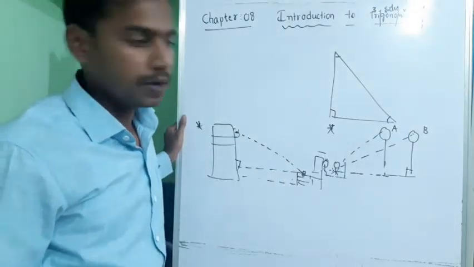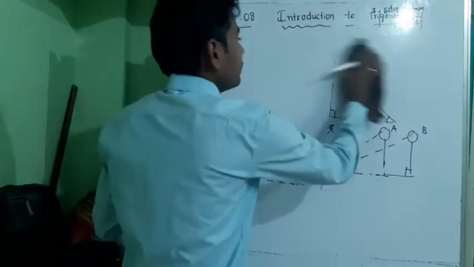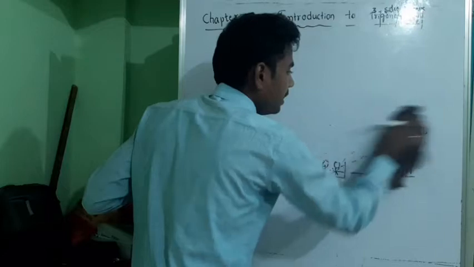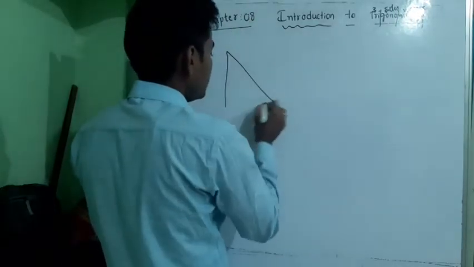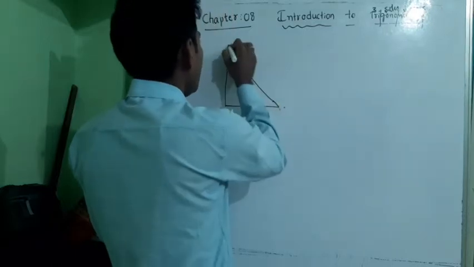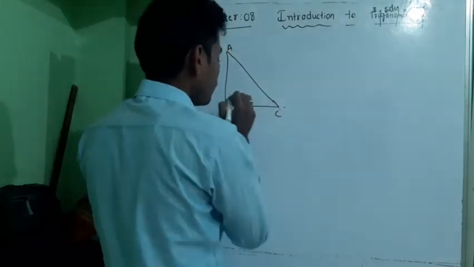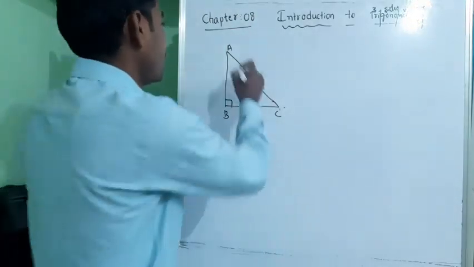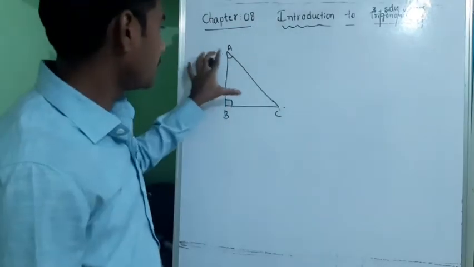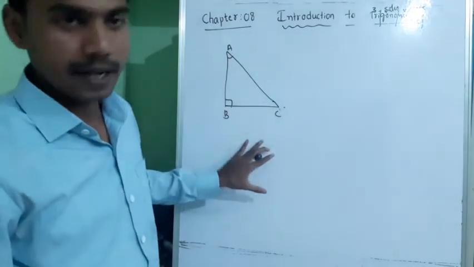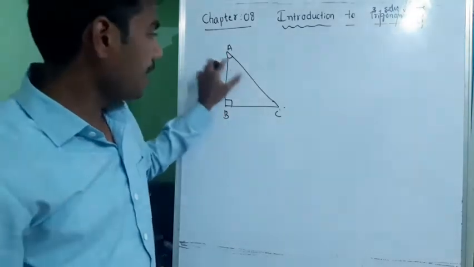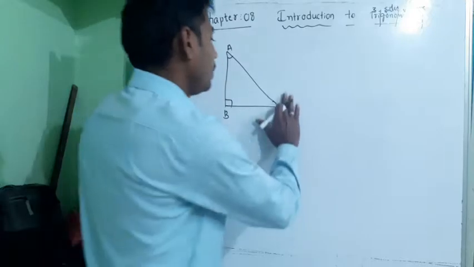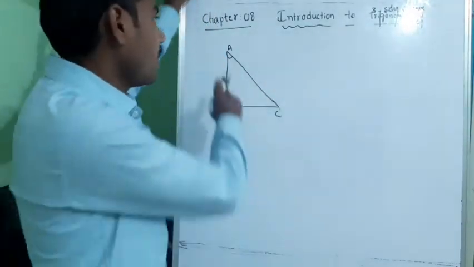the celestial bodies. Now, what are the different trigonometric ratios? How are we going to define them? We'll see. Let us consider a triangle ABC which is right angled at B. We are going to define trigonometric ratios for a right angle triangle. If ABC is right angled at angle B, then obviously A and C will be acute angles. So we'll define the 6 trigonometric ratios for angle A.